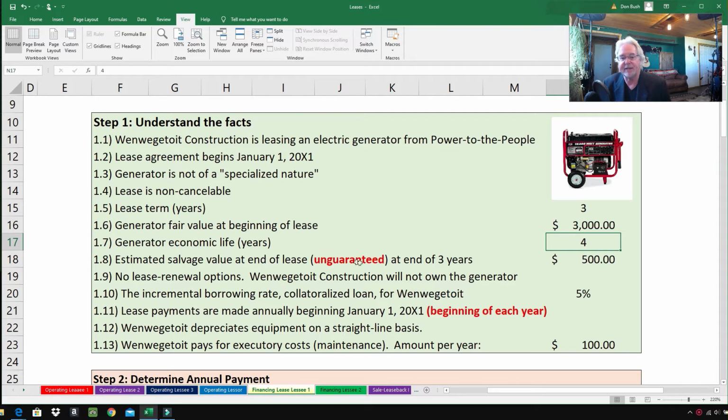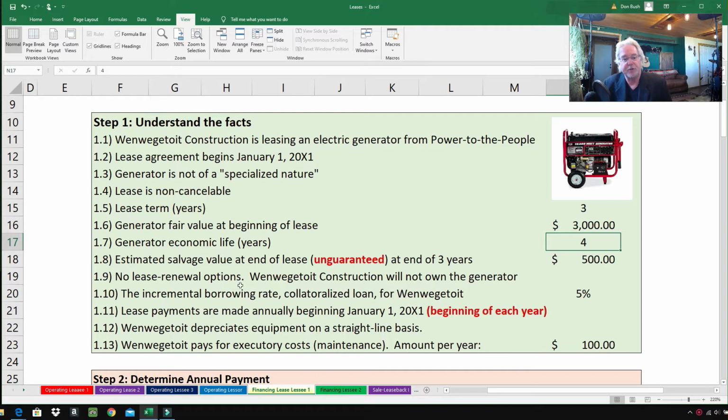This is unguaranteed at the end of the lease. $500. Now I have unguaranteed in bright red because this is very important. It helps us determine the amount to be capitalized. So whether the salvage value is guaranteed or unguaranteed makes a big difference in the capitalization amount.